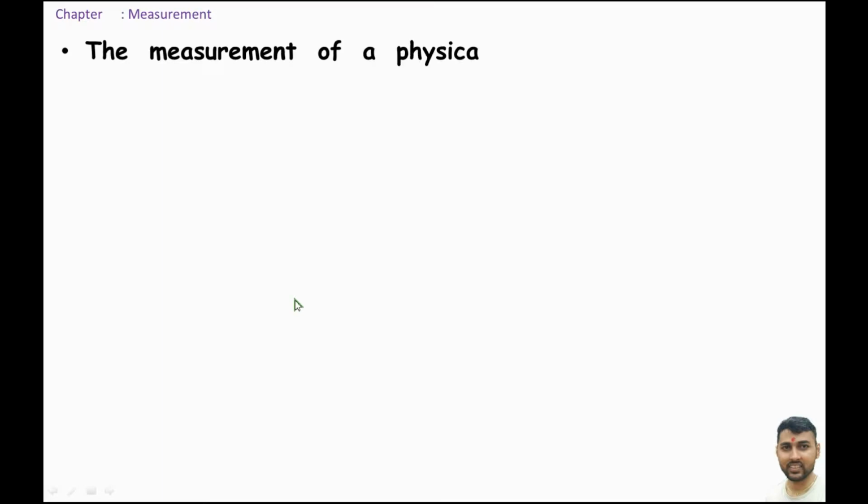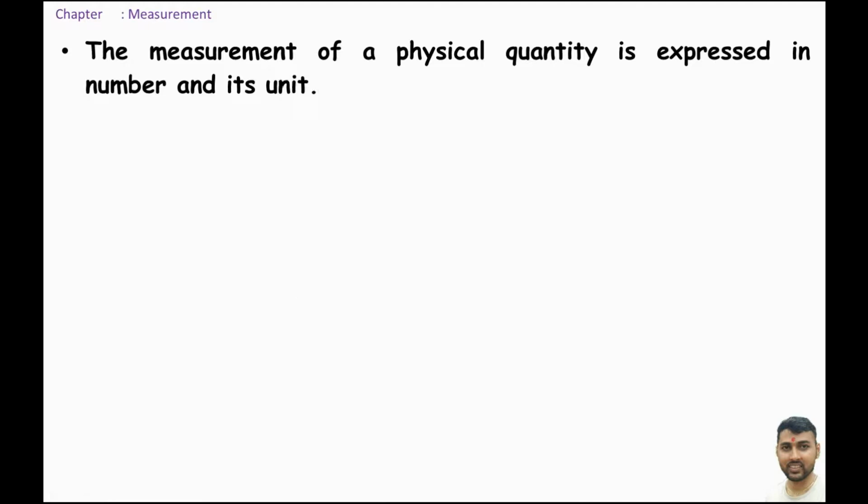The measurement of a physical quantity is expressed in number and its unit. For example, 5 kg, 10 kg, 2 meter, 5 seconds.